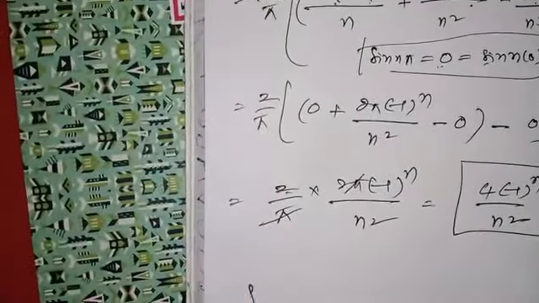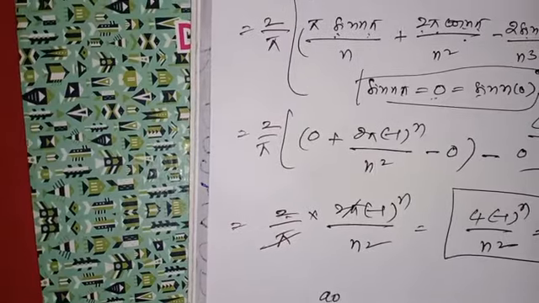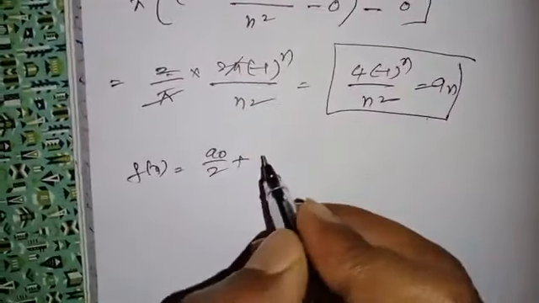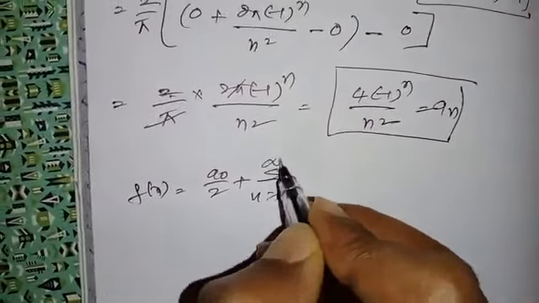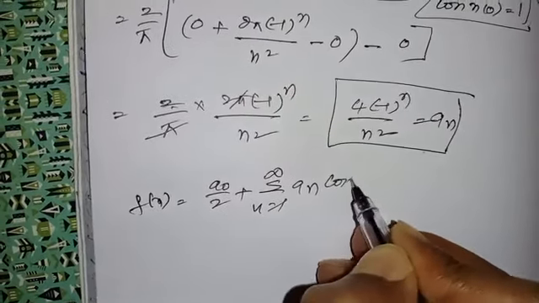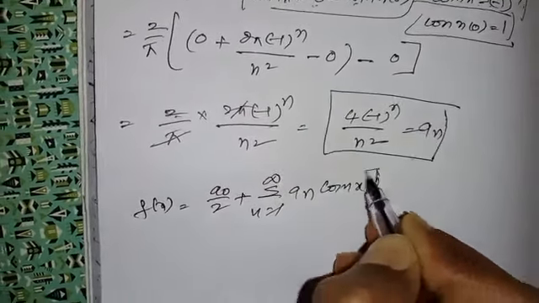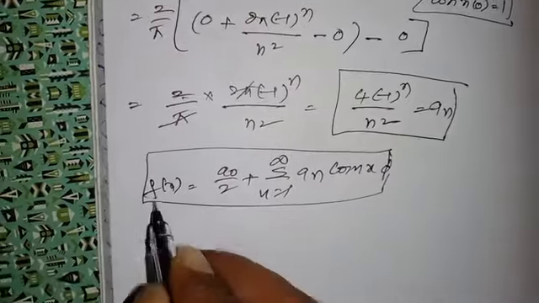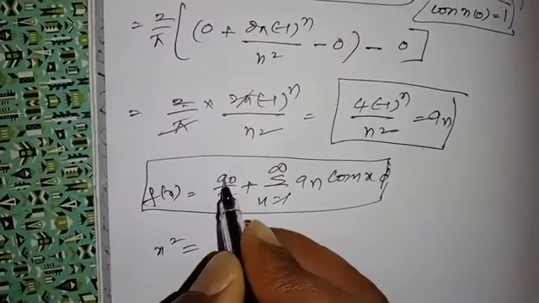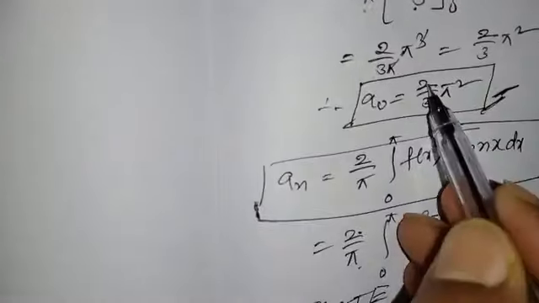So f of x is equal to a naught by 2 plus summation n is equal to 1 to infinity an cos nx. This is the Fourier series. F of x, it is x square, is equal to a naught. A naught value is 2 by 3 into pi square.